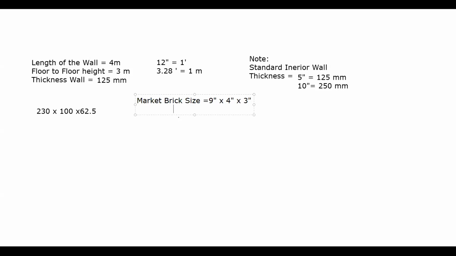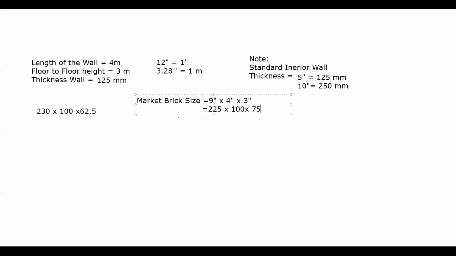Now if you convert this 9 inches, it can be approximately 230 or 225. It can be 225 into 100 into 75. This will be the approximate conversion, because on site, what they take is 1 inch equals 25 mm, like that we can take approximately.